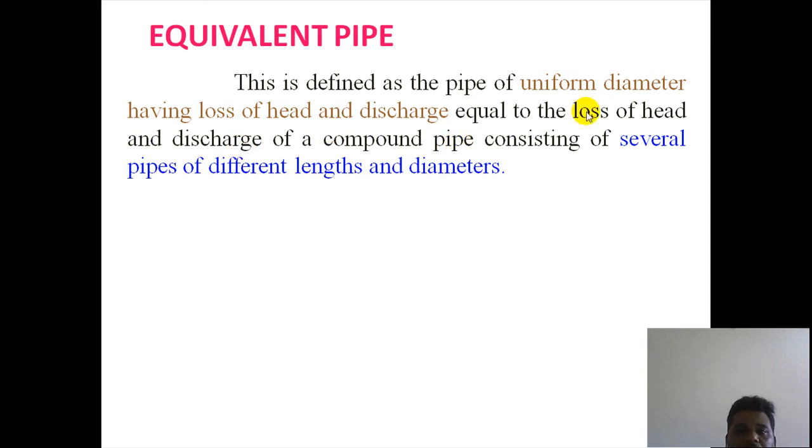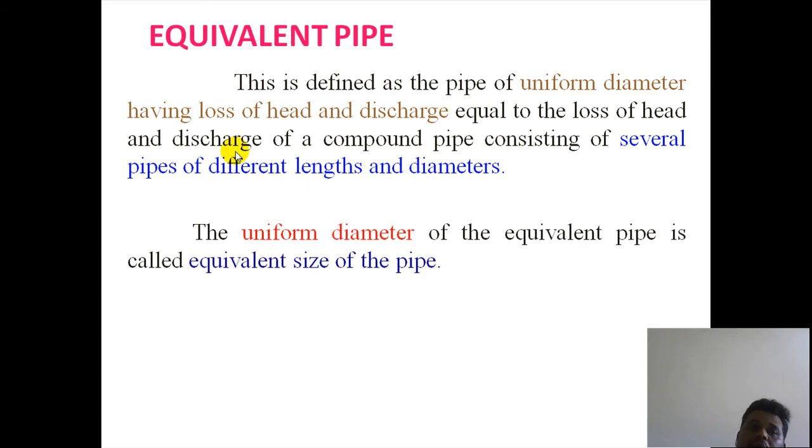The loss of head in a compound pipe consists of several pipes having different lengths and diameters. That means the head loss of the uniform diameter pipe is always equal to the head loss and discharge of a compound pipe consisting of several lengths and diameters. That means instead of a compound pipe we are using only a single pipe. That pipe is called an equivalent pipe. The uniform diameter of the equivalent pipe is called the equivalent size of pipe.